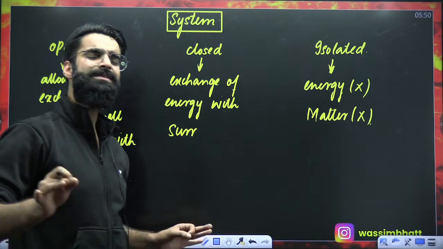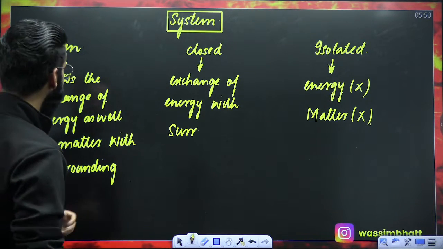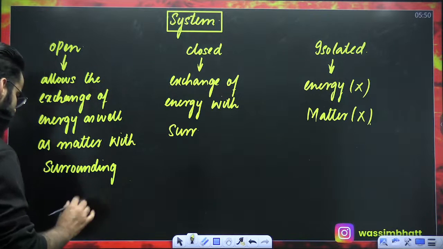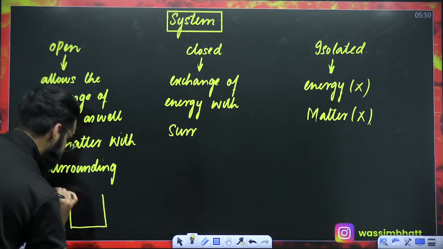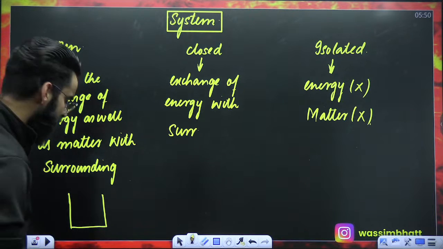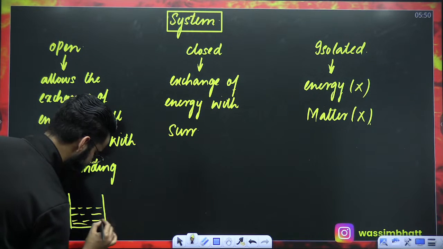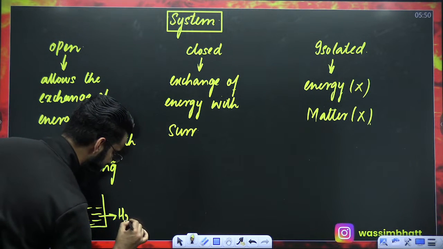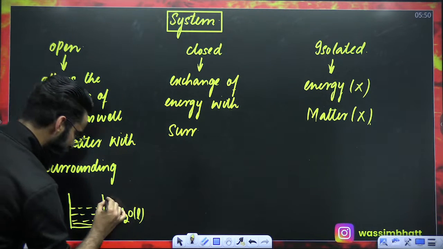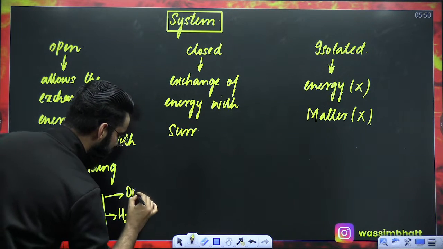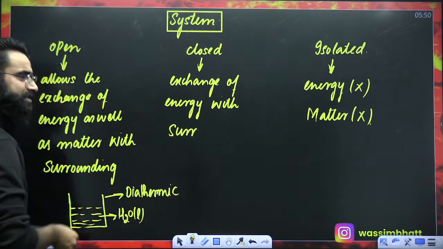Very simple and basic. For example, just to make you understand, let's say this is the container which you have taken. The container is open on one side. I'm keeping liquid water inside this container. This is your H2O liquid, right? Let's assume that the walls over here are diathermic. If the walls are diathermic, they will allow the passage of heat.